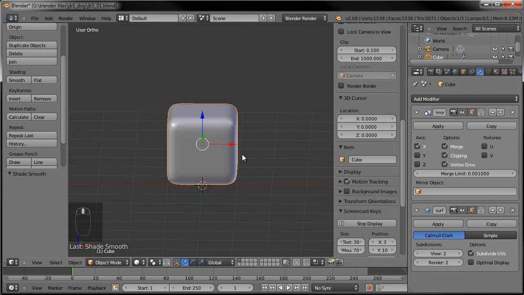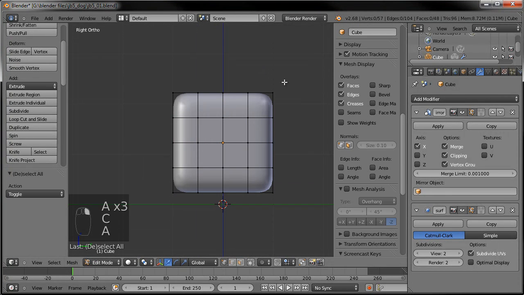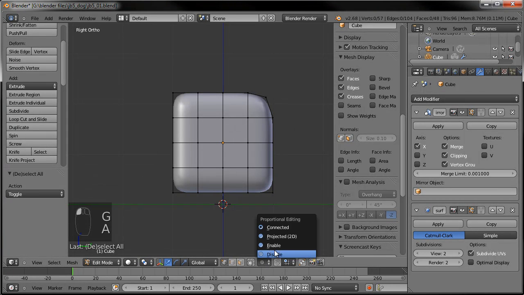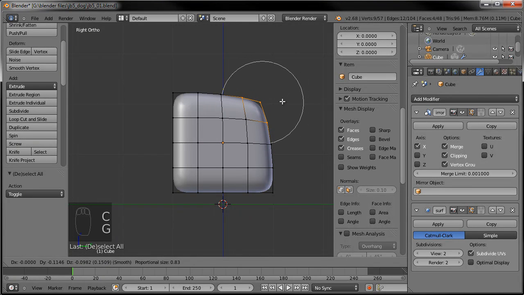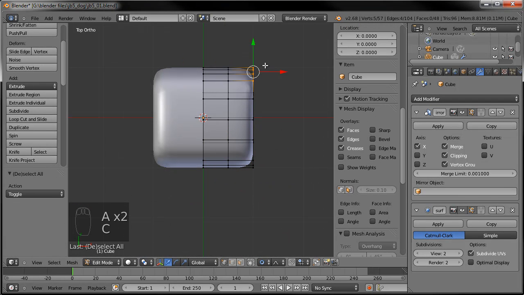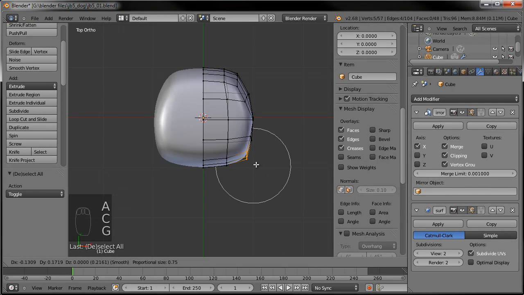Okay, so now let's start working on the basic shape of the head. Now I'm going to kind of give it a cartoonish look as usual. Going to turn on proportional editing there, but also not too cartoonish, but I want to give it kind of a puppy look as well. So kind of a cartoonish puppy Jack Russell Terrier.